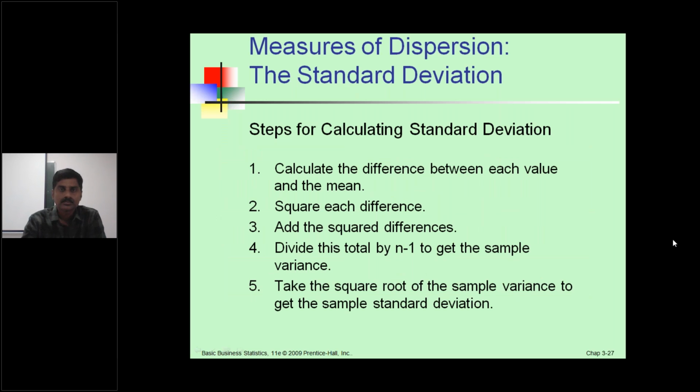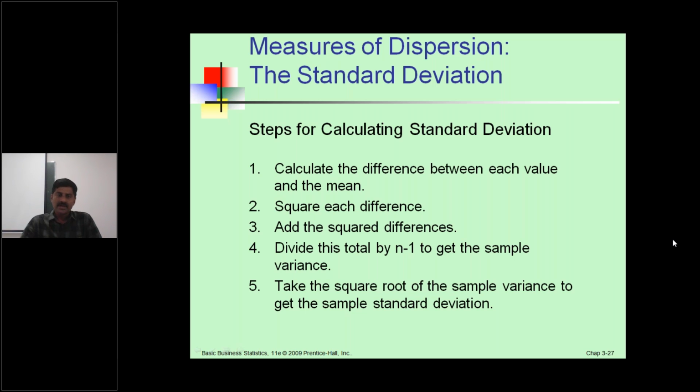How to calculate the standard deviation: steps for calculating the standard deviation. The first point is calculate the difference between each value and the mean. Second, square each difference. Third, add the squared differences.